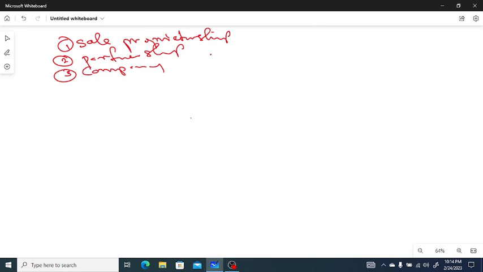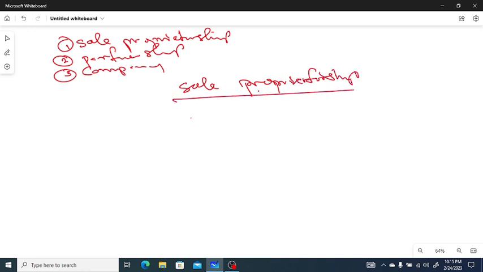One, let's look at the sole proprietorship. Sole proprietorship is also known as one-man business. This is a type of business where it's owned and managed by one person, the person who set up the business on his own or her own without creating a company.